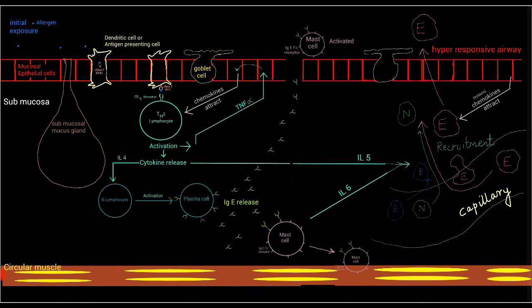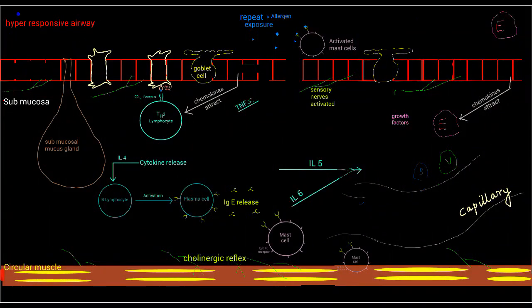Also, some cytokines from T cells and mast cells induce recruitment of eosinophils, neutrophils, and basophils from capillaries into the submucosa. Eosinophils are then attracted to the lumen by eotaxin, a chemokine secreted from epithelial cells, and thus all these things make the airway hyperresponsive.